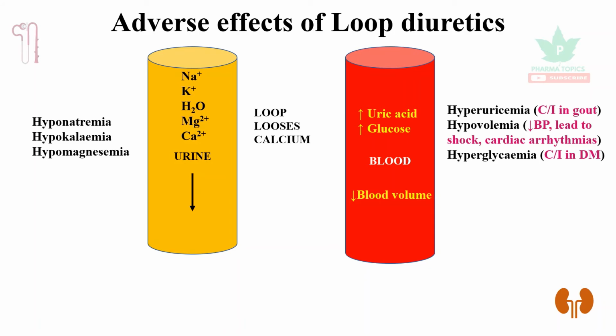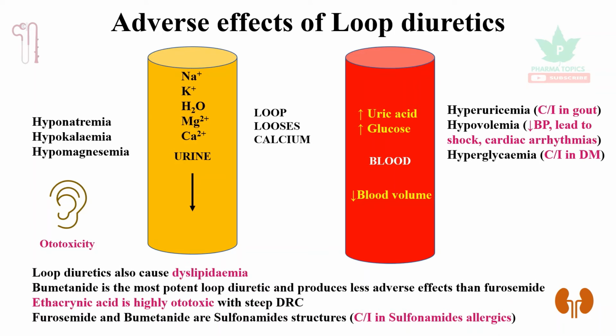This reduction in BP can lead to shock and cardiac arrhythmias. Hyperglycemia can occur. So similar to thiazides, these drugs are also contraindicated in diabetes mellitus. Apart from this, it causes ototoxicity. Loop diuretics can also cause dyslipidemia. Bumetanide is the most potent loop diuretic and produces less adverse effects than furosemide. Ethacrynic acid is highly ototoxic with steep dose response curve. Furosemide and bumetanide are sulfonamide structures, so they are contraindicated in patients who are having sulfonamide allergies.